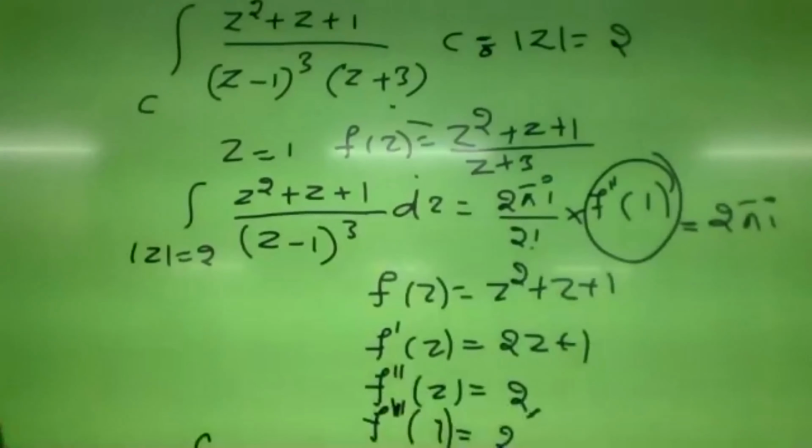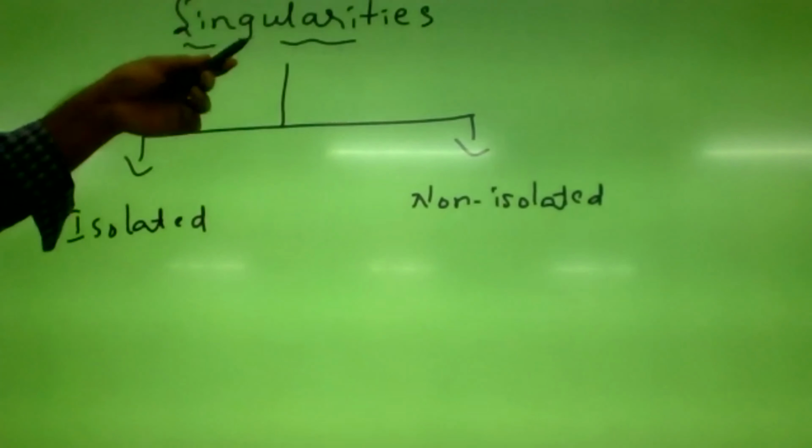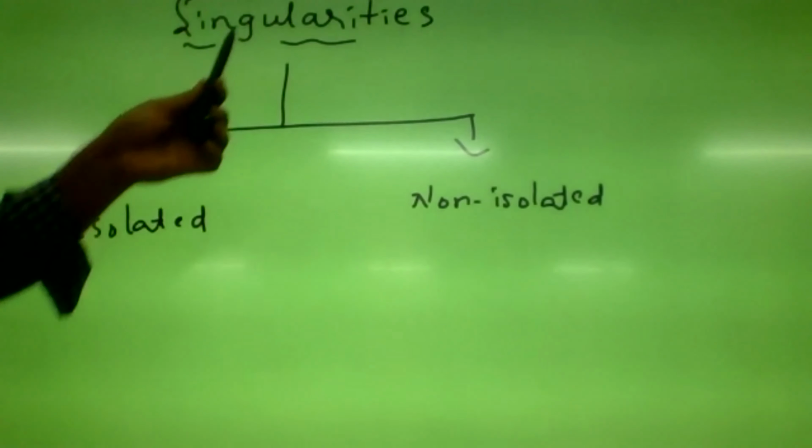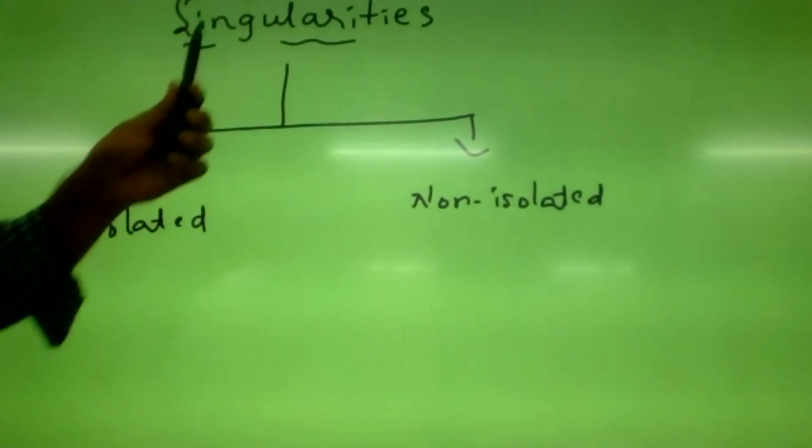Singularities are mainly classified into 2 types. One is isolated singularity and the other is non-isolated singularity. A singularity is nothing but a point where the function is not analytic; that is a singular point or singularity of a function.